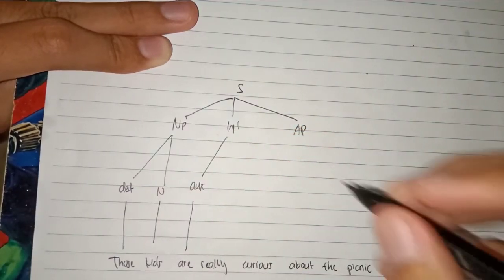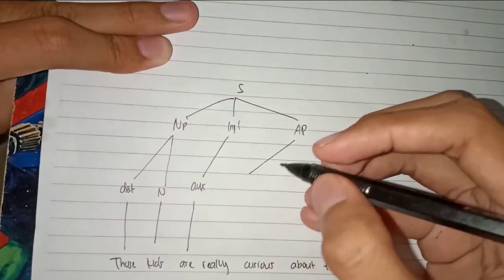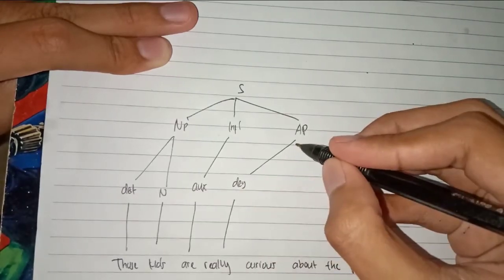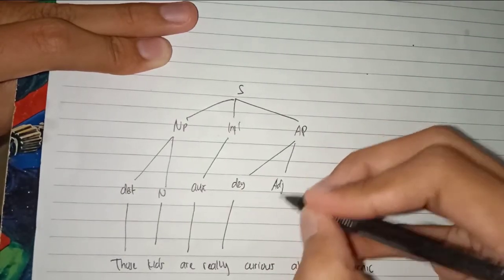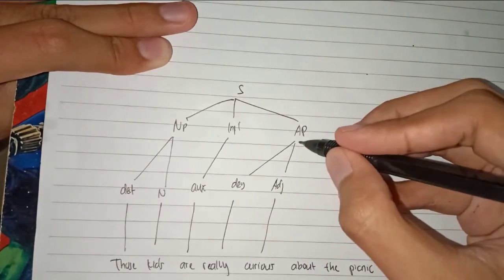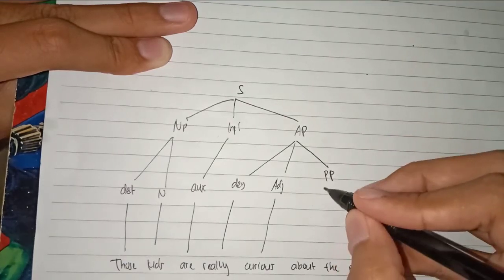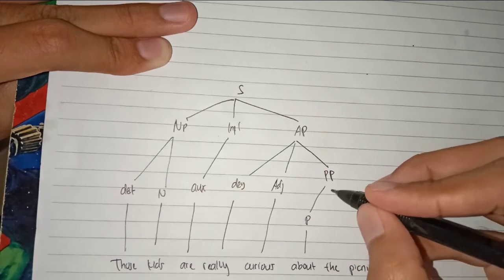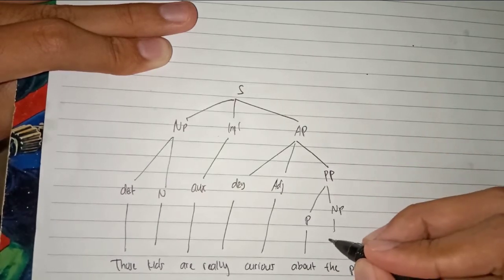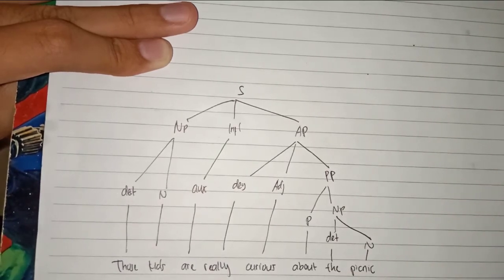And then for the adjective phrase we have really curious. Really is a degree and curious is an adjective. And then about the picnic is a prepositional phrase. So about here is a preposition. The picnic is a noun phrase. The is determiner and picnic is a noun.